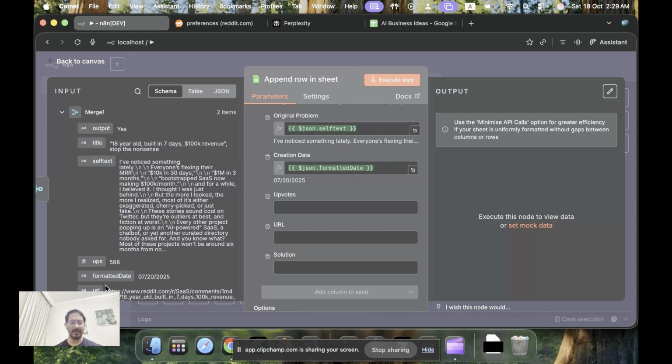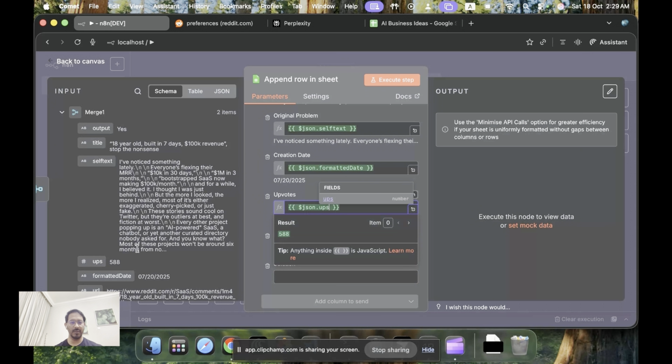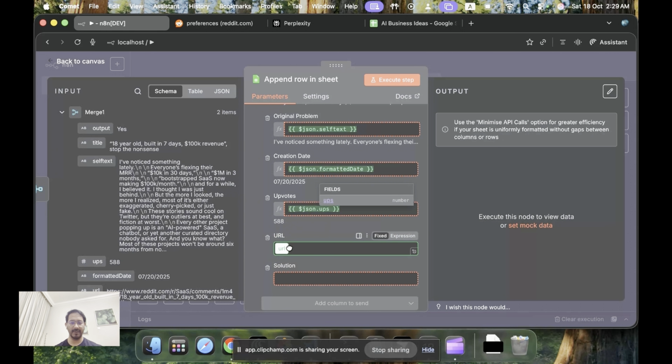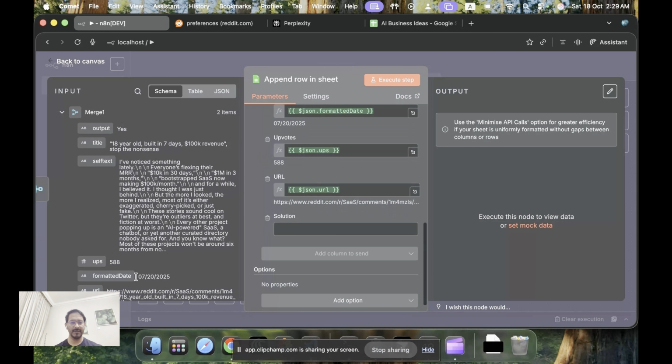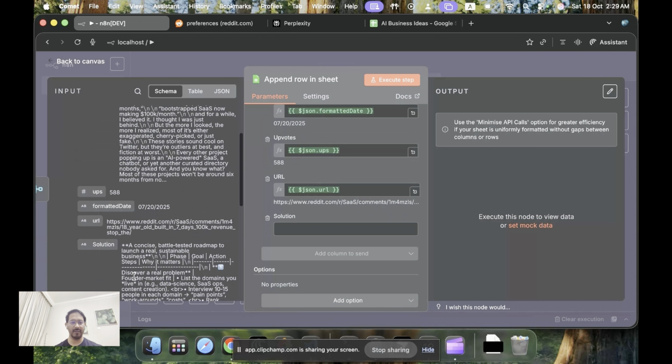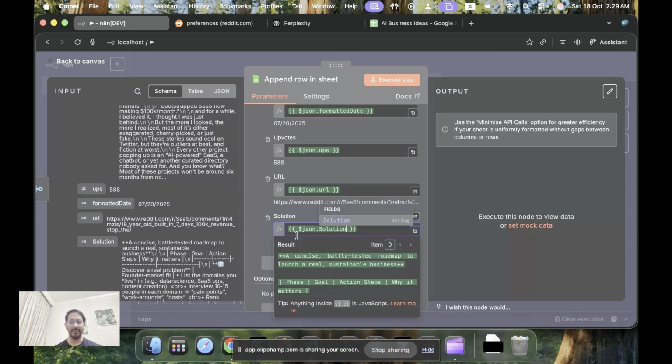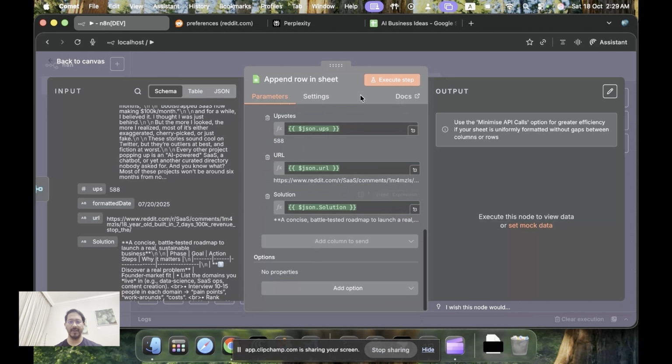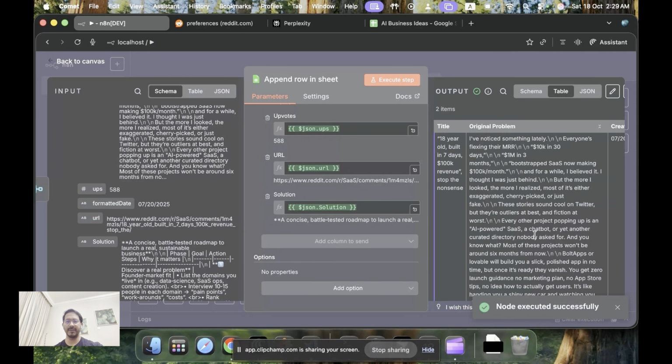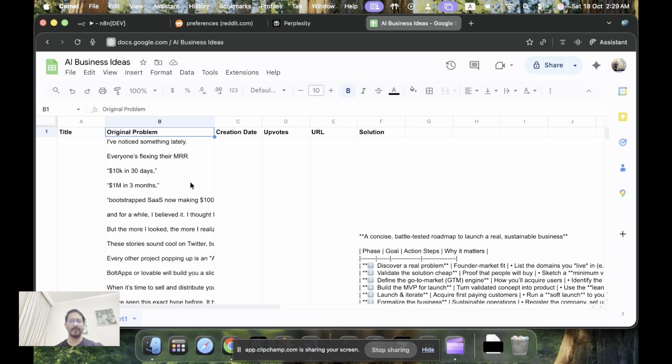The upvotes are the ups. The URL is what we need for going back into the Reddit post, and the solution is nothing but the AI output that the Groq OpenAI model has given us. So that's it. What you have to do is execute the steps. Once this is executed, we'll be able to see all this in a spreadsheet. And this is the spreadsheet. A few moments back we had this blank, and now this spreadsheet is filled. So that's the end of this entire workflow.